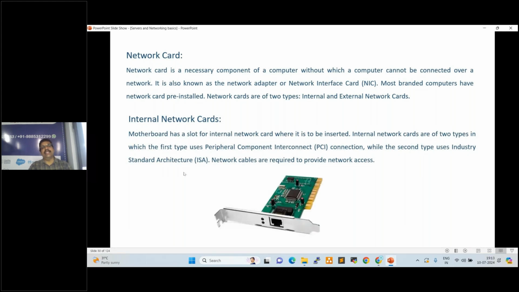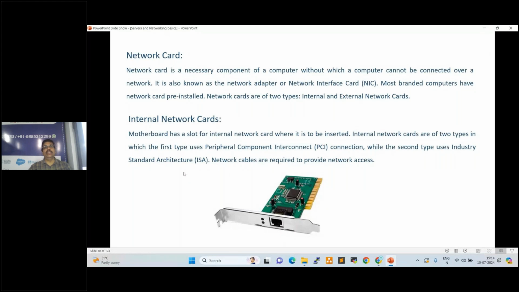So earlier, 10 years back, 15 years back, we used to use desktops. In the desktop, we can find the PCI slot. In that, we can insert the PCI card. After that, we need to install the driver to configure the network card, right? Once we install the driver, it will be activated. So we used to use PCI cards earlier.